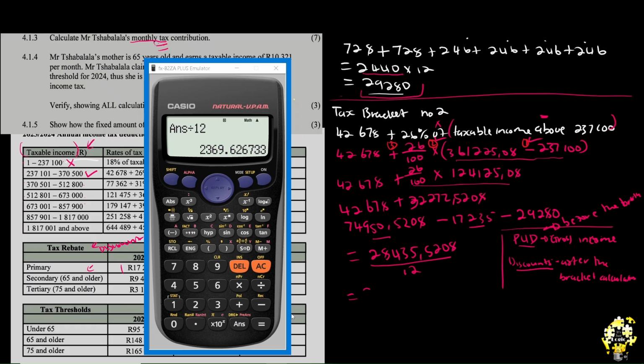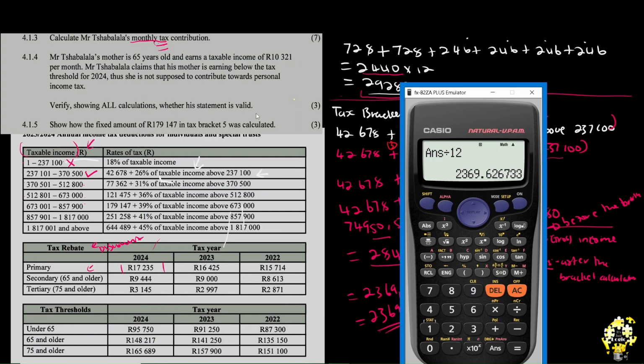So monthly, this human being, Mr. Shabalala, is supposed to pay 2,369.626733. It's the final answer. You can round it off to 2 decimal places. It's going to be 2,369.63. This is their monthly tax contribution. I hope you're still with me. Now let's continue.